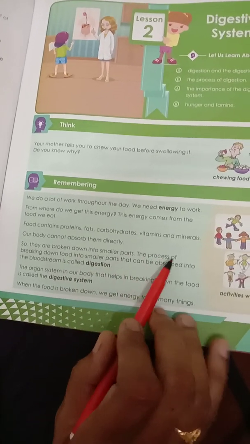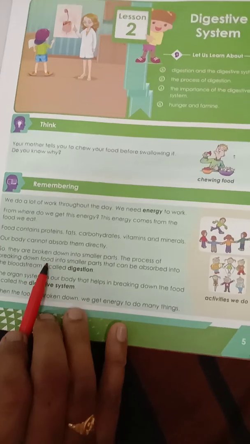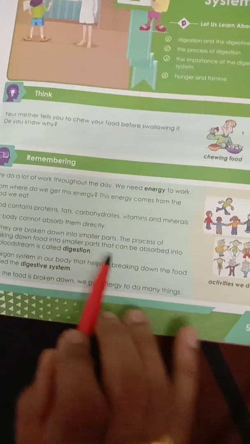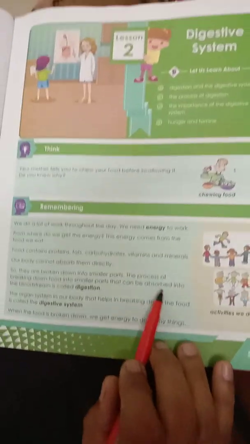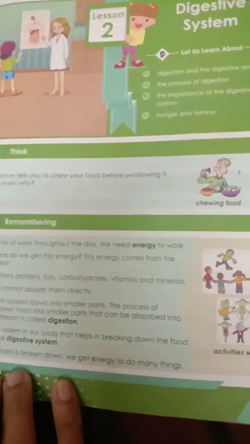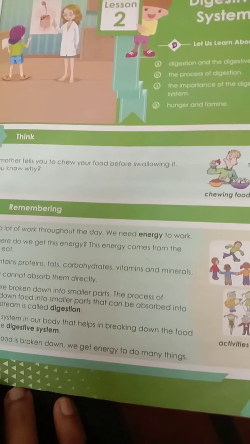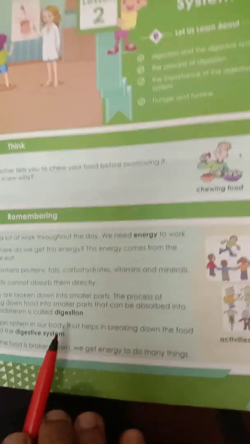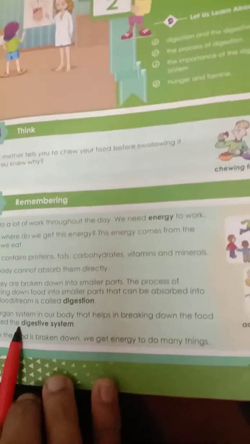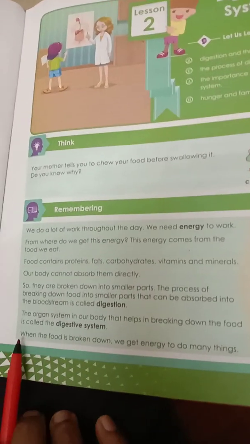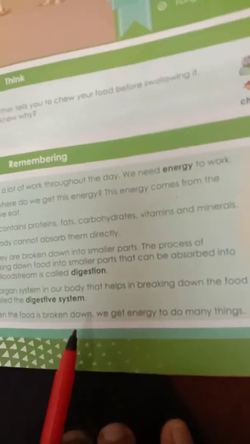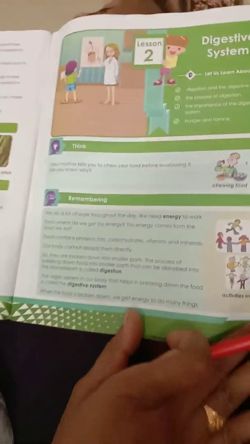The process of breaking down food into smaller parts that can be absorbed into the bloodstream is called digestion. The organ system in our body that helps in breaking down the food is called the digestive system. When the food is broken down, we get energy to do many things. Turn the page children. Okay.